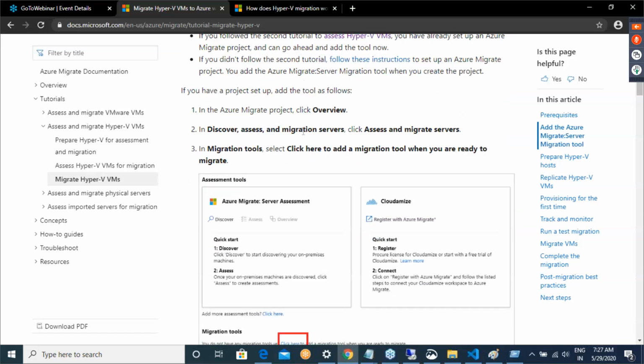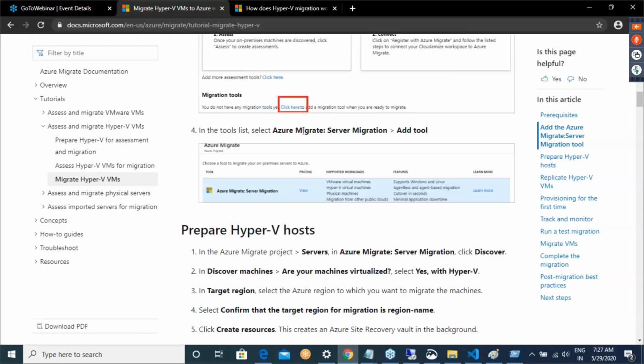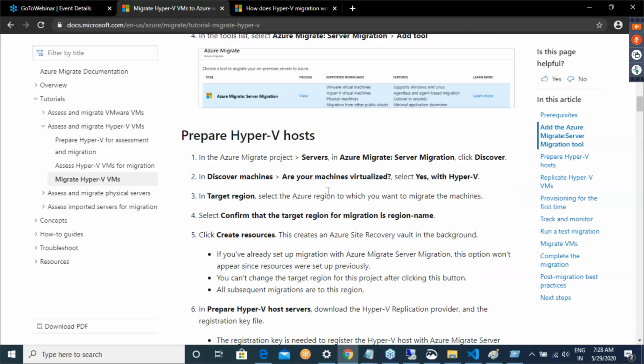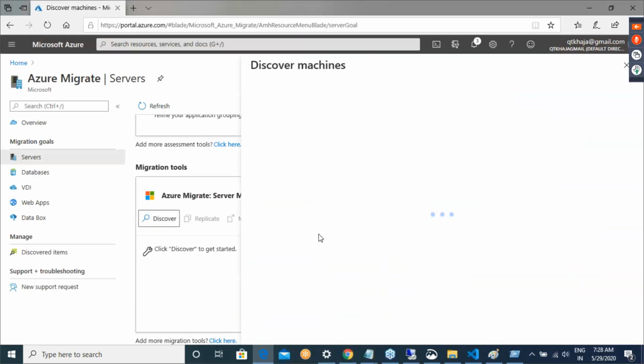Okay. So right now, in the Azure Migrate project, if you have a migrate, we already have set up the migration tool. So there is nothing which you need to do. Okay. Right. So now I need to go over here and then click on discover.